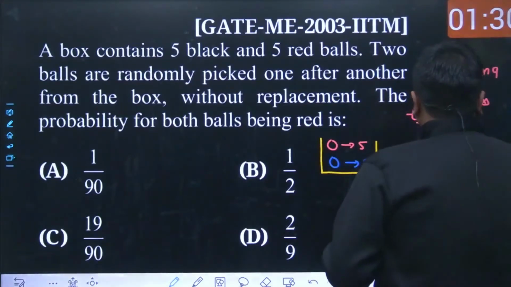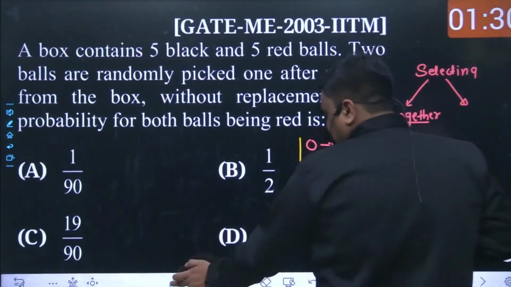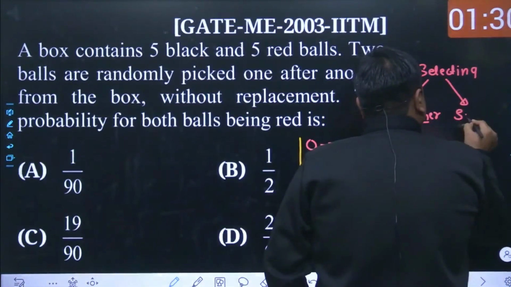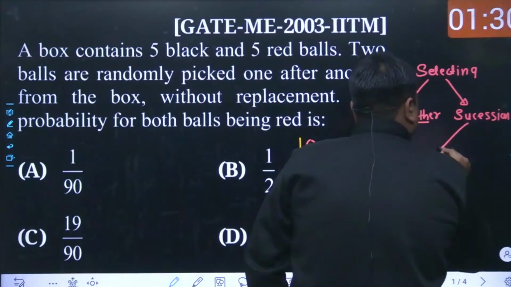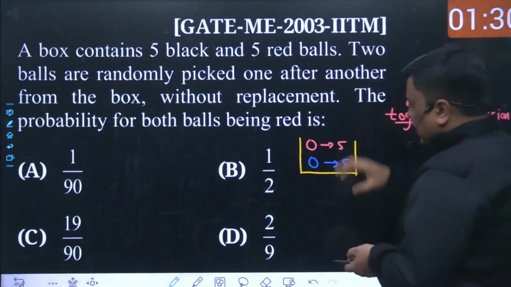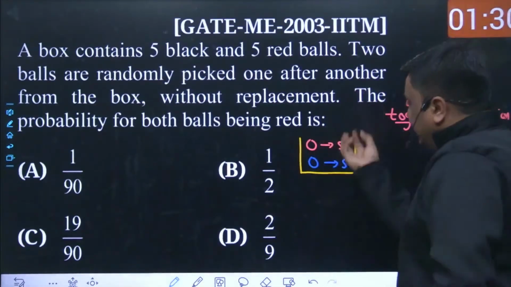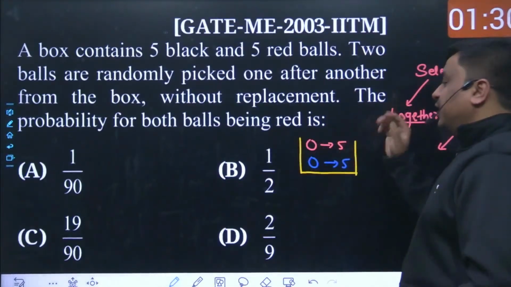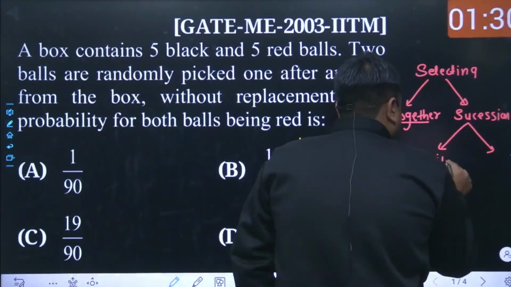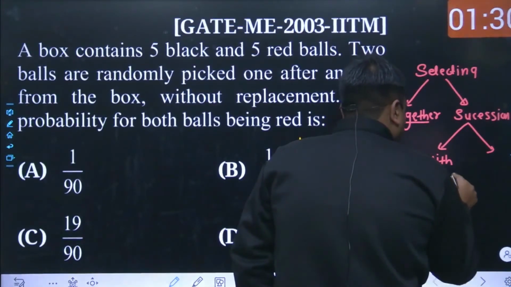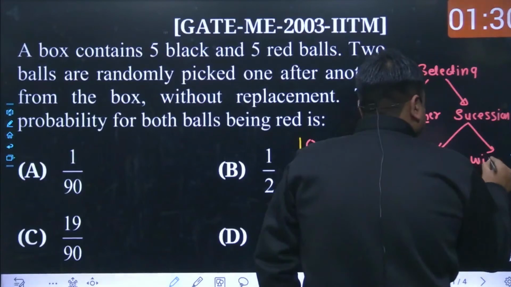The second kind is that they are selected in succession, one after another. Even within succession, it can be further bifurcated: whether the first item which has been taken out is put back or discarded, or I should say with replacement and without replacement.